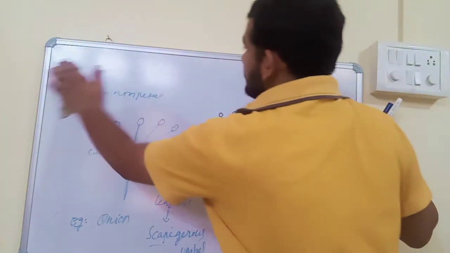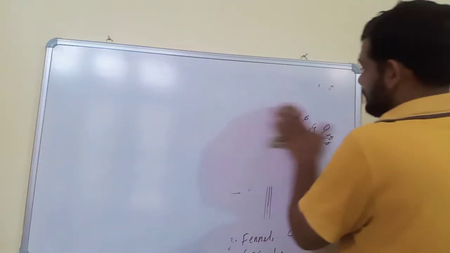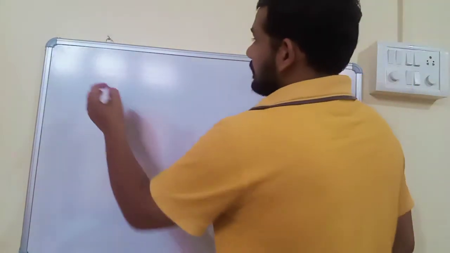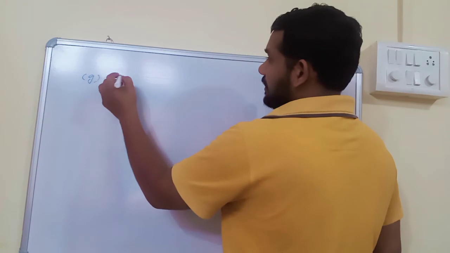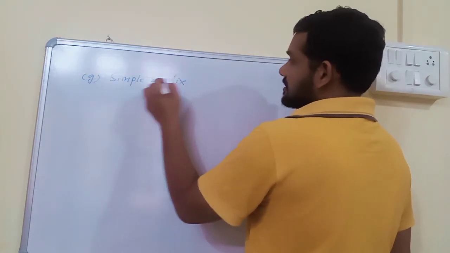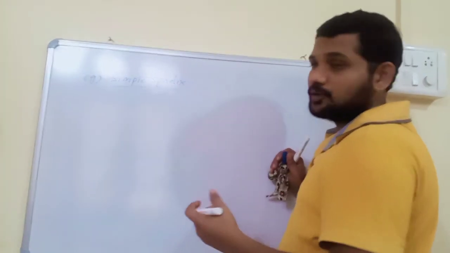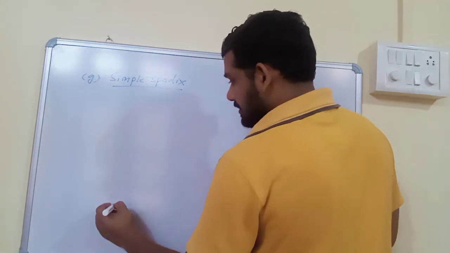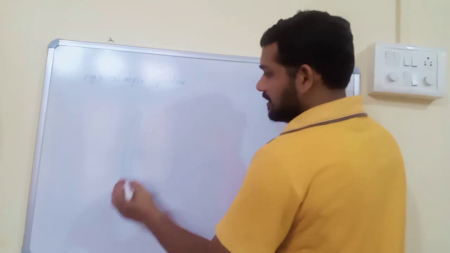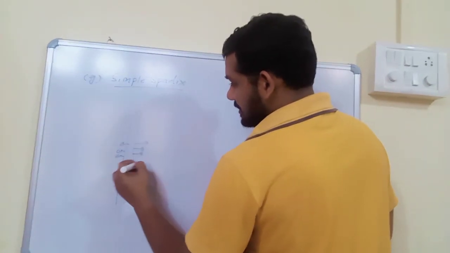Next one is simple spadix. In simple spadix, the peduncle stores the food material and becomes fleshy. This is the fleshy peduncle. A fleshy peduncle has many flowers: male flowers, female flowers, and some sterile flowers.